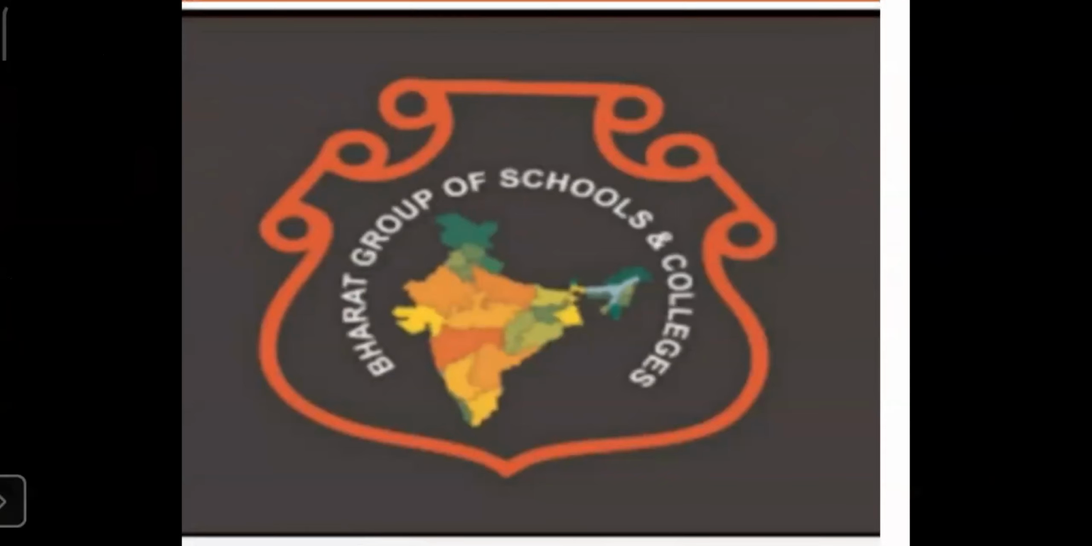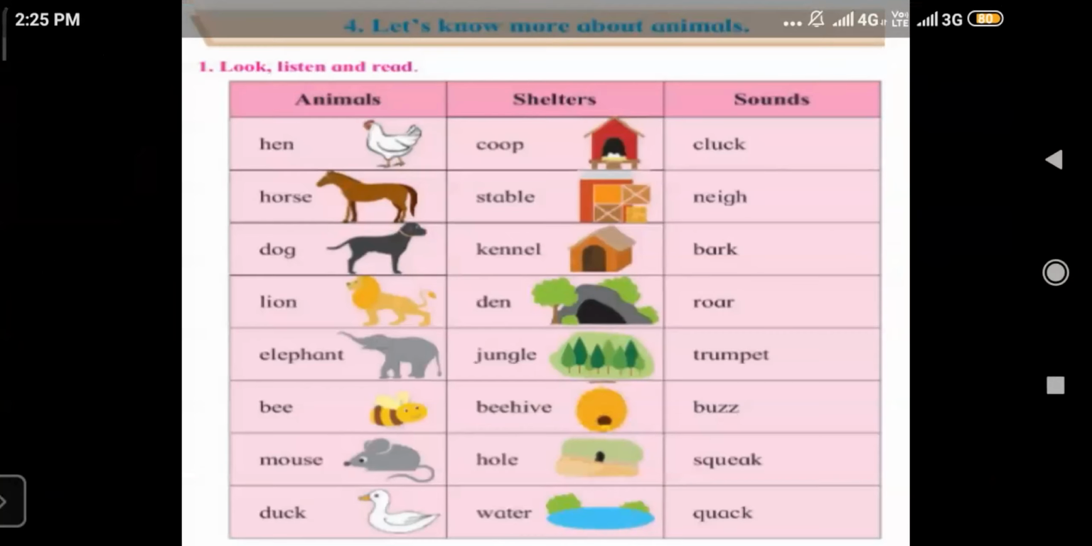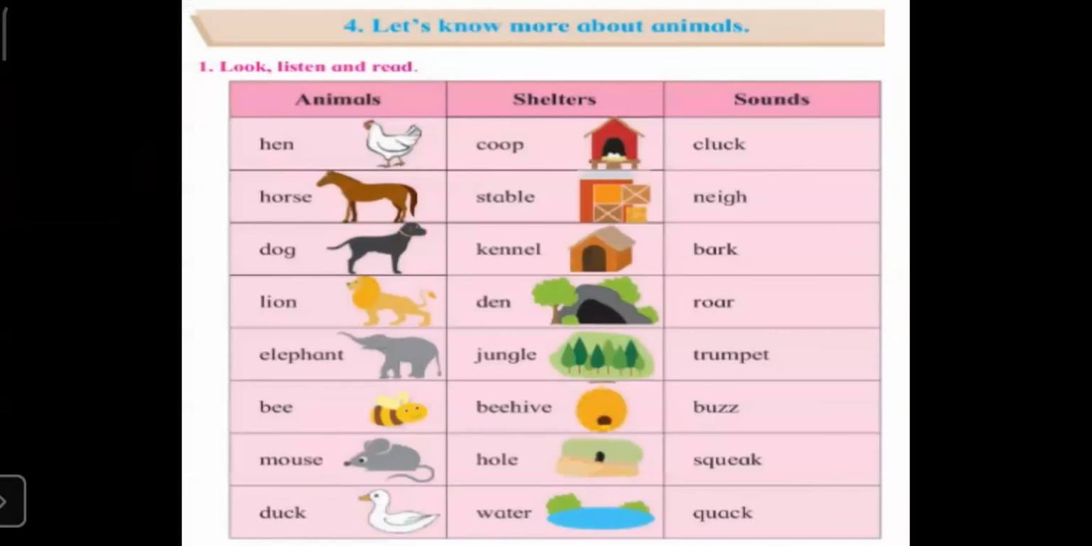Good afternoon, children. Welcome to our next lecture of English. Today we will revise lesson number 4 of third unit. Let's know more about animals. Children, what have we learned in this lesson? In this lesson, we have learned the names of some animals, their shelters, and their sounds.